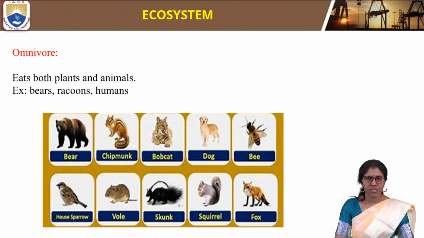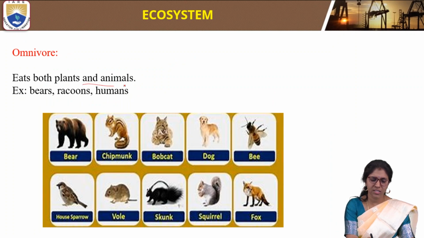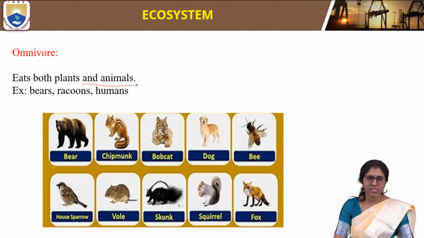Omnivores eat both plants and animals. Herbivores are the living things which eat plants. The living things which eat animals are called carnivores, and omnivores eat both plants as well as animals.